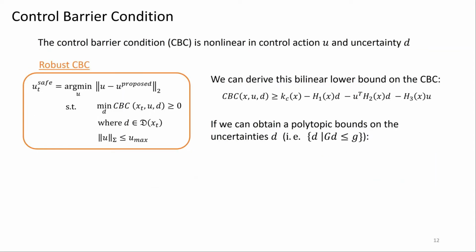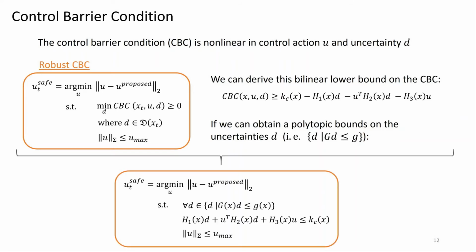With regard to the first issue, let's take the described optimization problem at the top left, which guarantees robust safety. And let us first derive a bilinear lower bound on the control barrier condition, as shown here. You can find further details on this in the paper. And second, let's assume the uncertainty D can be bounded in a polytope as shown here. Then the optimization problem can be restructured as shown at the bottom. So any solution to the optimization problem at the bottom is guaranteed to satisfy the control barrier condition.